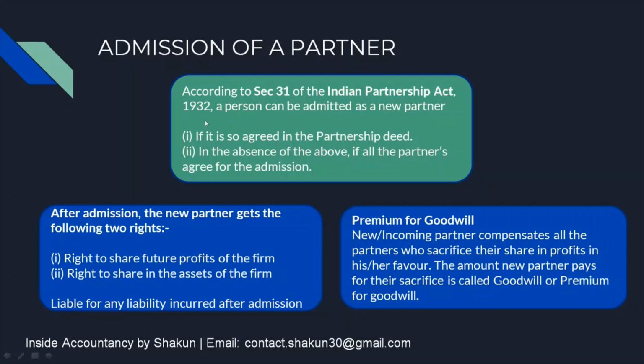Therefore, the new partner must compensate all the partners who sacrifice their share in profits in his or her favor. The amount the new partner pays for their sacrifice is called goodwill, or commonly, premium for goodwill. So premium for goodwill is the compensation paid by the new or incoming partner, who is the gaining partner, to the sacrificing partners, that is, the existing or old partners.